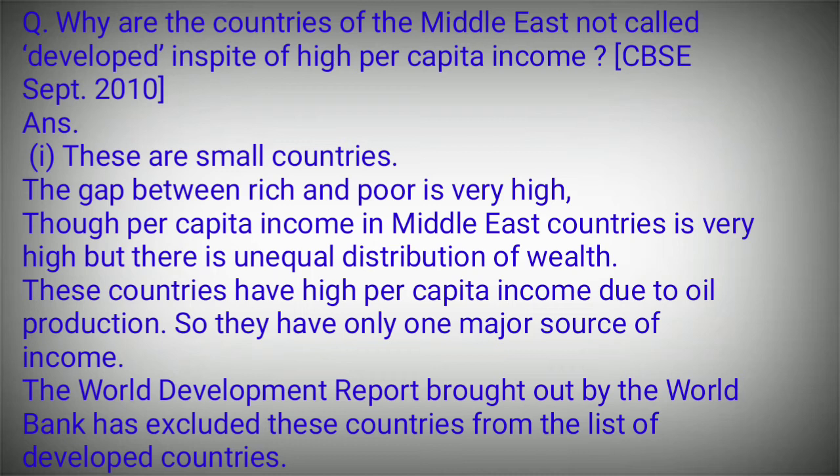These countries have high per capita income due to oil production. So they have only one major source of income. The World Development Report brought out by the World Bank has excluded these countries from the list of developed countries.